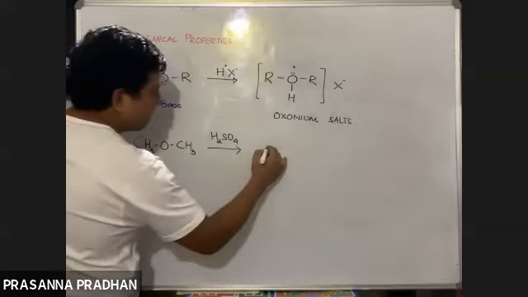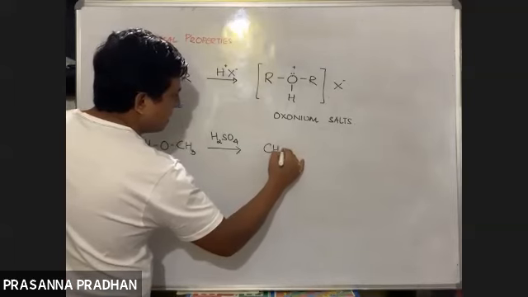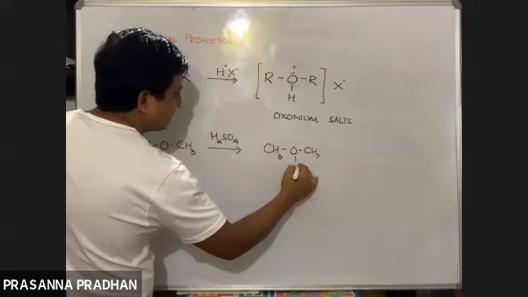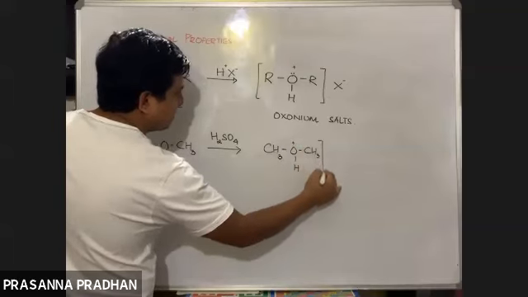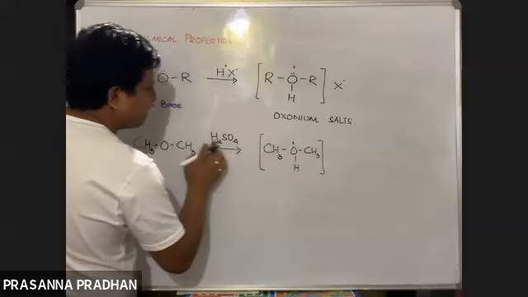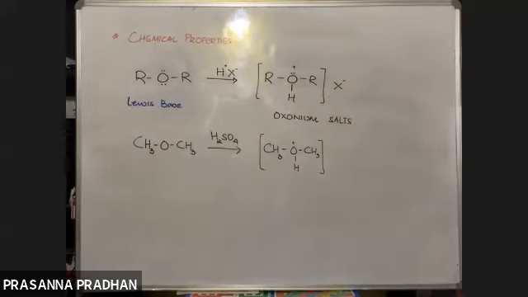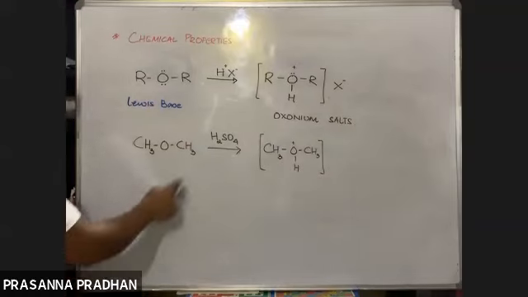So what will be formed out here? CH3OCH3, यहाँ पर proton लगेगा, यहाँ पर positive होगा. What will remain after donation of proton? After H2SO4 donates a proton, what is the anionic part which will remain? HSO4 minus. HSO4 negative ion.